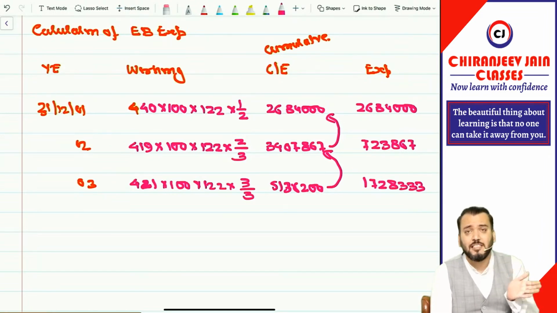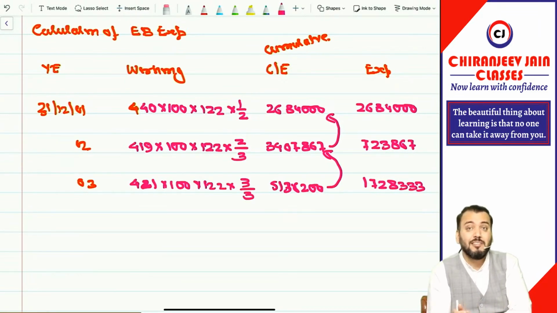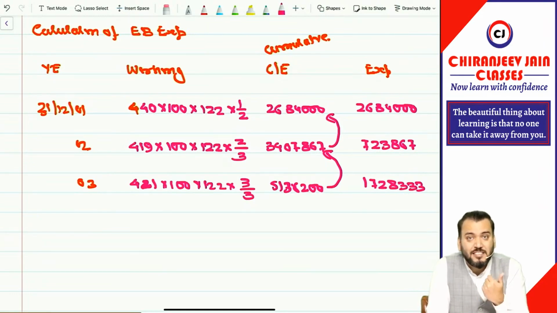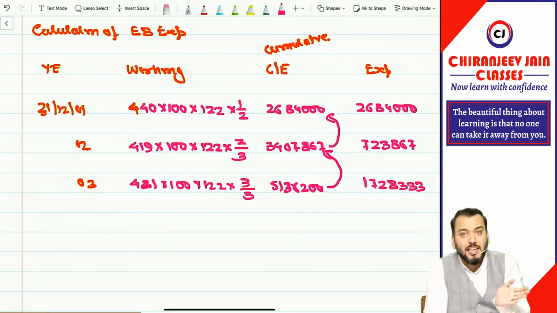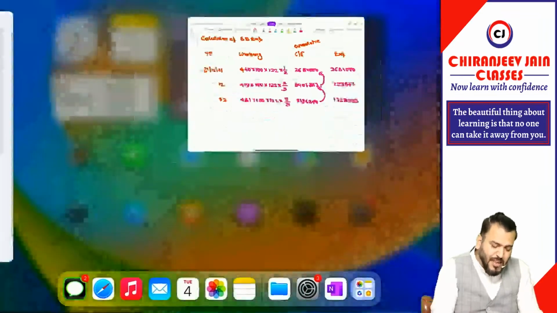The journal entry will be: SBP, EB expense account debit to SBP reserve for every year. And they have asked only for the journal entry for 3 years. They have not given the information on how many employees actually exercise the option, so you can assume that all employees exercise the option. So at the end you can pass SBP reserve account debit to equity. Got it? That same journal entry has been given.